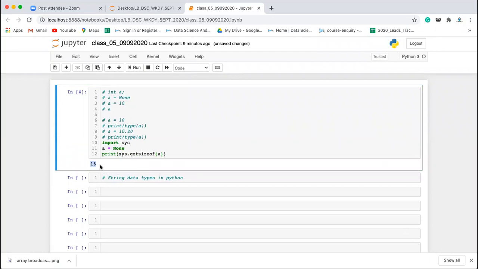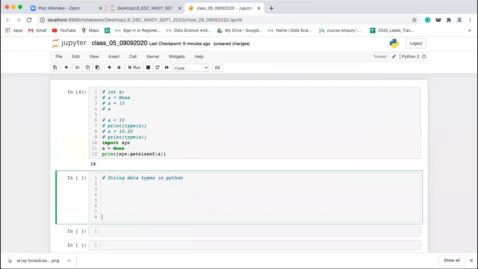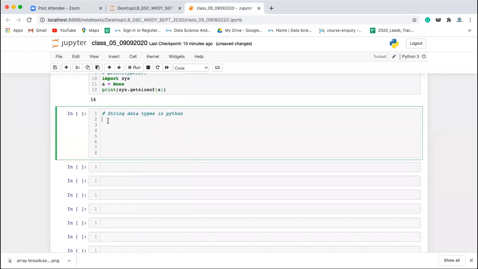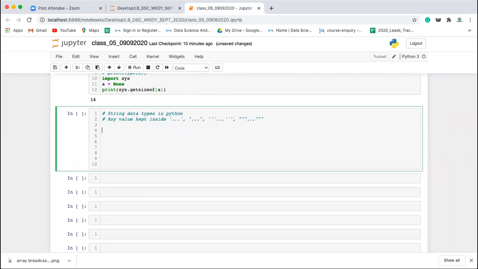Okay, now we have string data types in Python. So what is the string data type? We have seen this earlier. Any value kept inside single quotation, double quotation, triple quotation made up of single quotation, or triple quotation made up of double quotation, that is called a string data type. We have also seen in which cases we can use the single quotation, double quotation, or triple quotation.